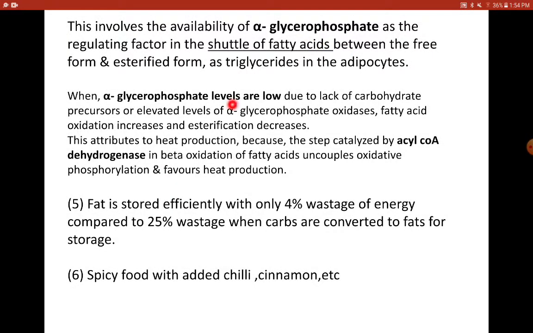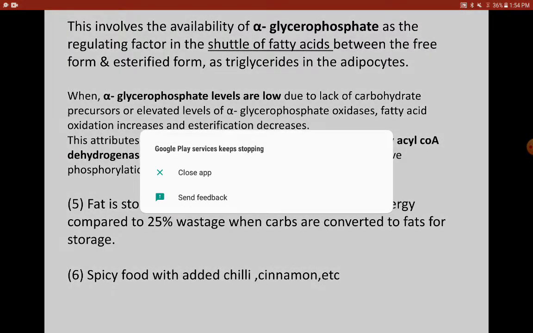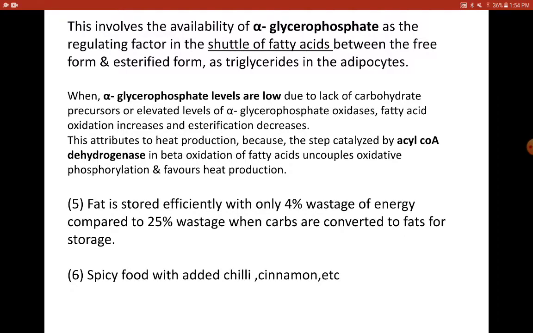On the other hand, when alpha glycerophosphate levels go down due to lack of carbohydrate or due to excess of alpha glycerophosphate oxidases, then fatty acids would have to break down to release energy, which is what we discuss in beta oxidation. So esterification decreases. That is, from the adipocytes, the fatty acids will be cleaved or separated from glycerol, and they come into the liver cells to get oxidized to release energy.